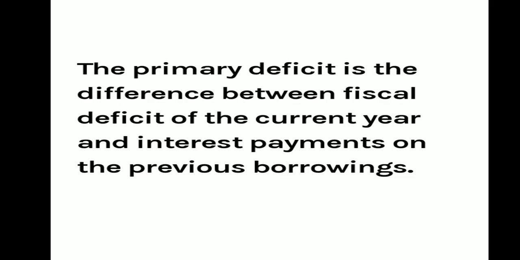Now let us look at the primary deficit. Primary deficit is the difference between fiscal deficit of the current year and interest payment on previous borrowing.